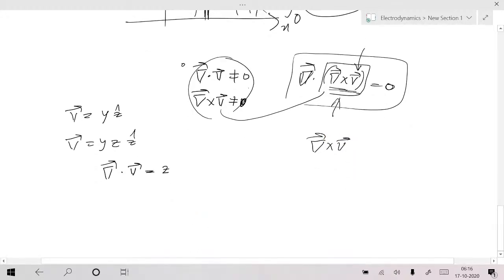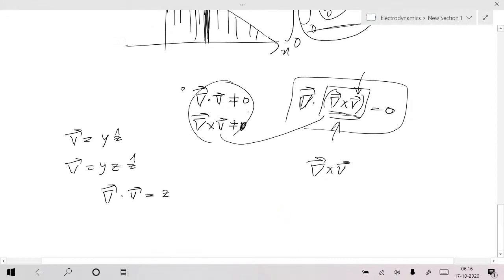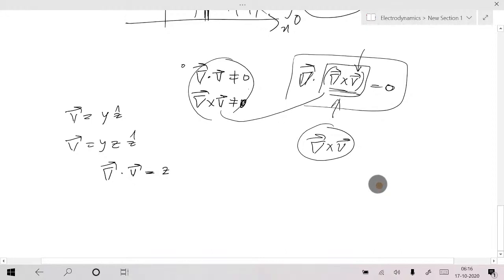Can we say that the curl for a closed surface is always equal to 0? This is the meaning: the curl of any vector field, if I take its closed surface integral, will always be equal to 0. I think you are trying to apply the meaning of Gauss theorem. Yeah, in that sense also it is true, isn't it?